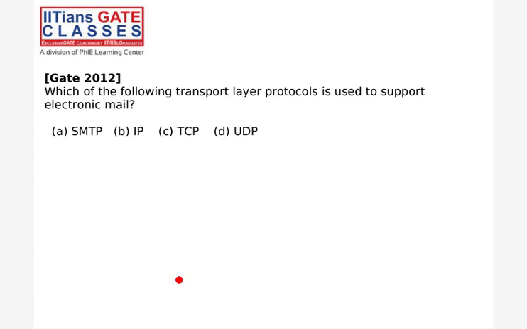Which of the following transport layer protocols is used to support electronic mail? We will talk in detail. I'm asking, maybe you know. I know we didn't discuss in detail. First of all, they are talking about the transport layer protocol, so this one is not coming into the picture. And for SMTP, it is always a connection oriented service, and the connection oriented service is TCP. We will talk about that in detail at the application layer protocol time. So this is TCP.